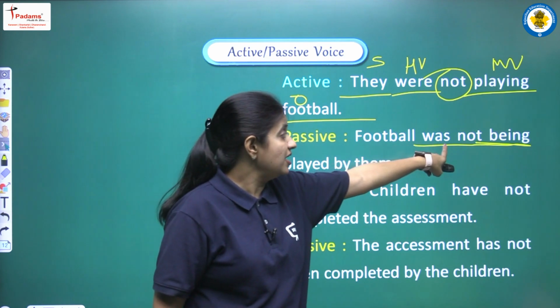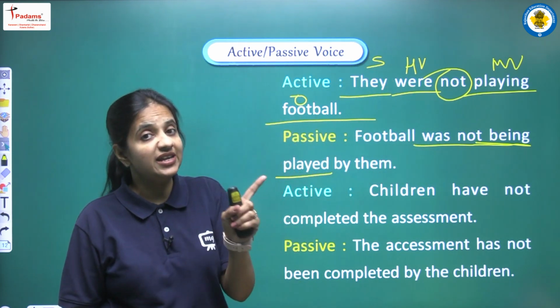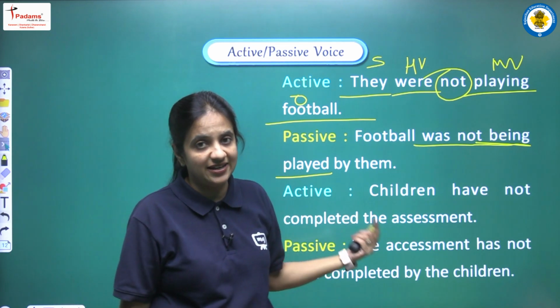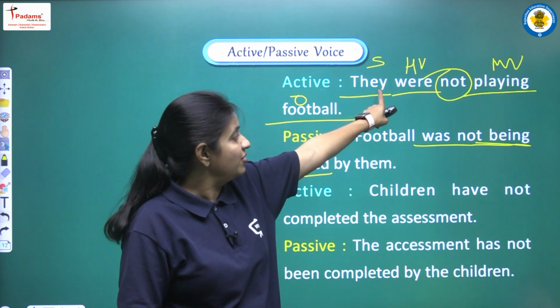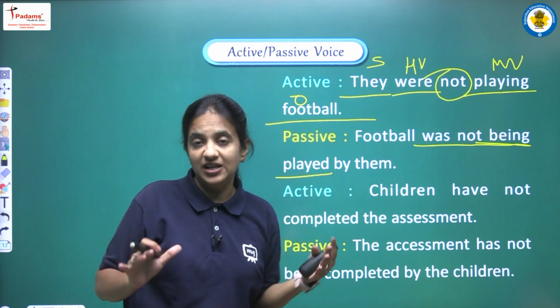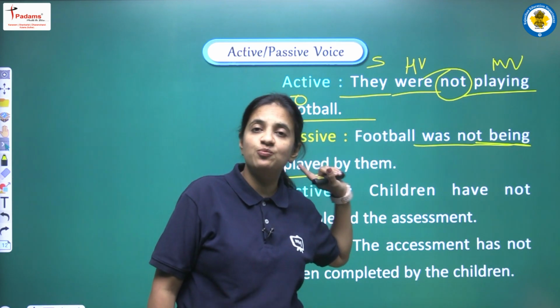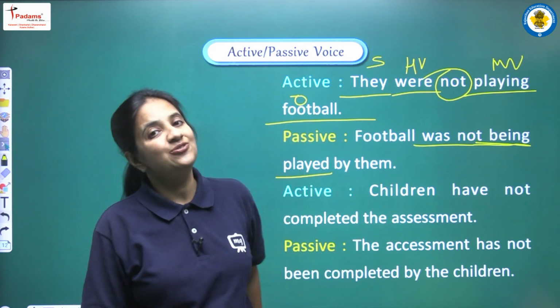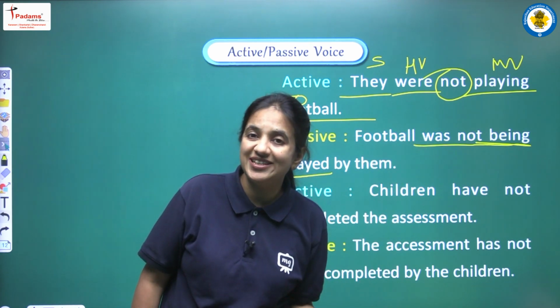So here why we are not writing were, when we were having were? Students, you have to be very careful according to this sentence, that why we are not writing the same helping verb. The reason is that here we were having they, that is plural, so for plural we were having were, but now here when we are having football, that is a singular one, so for football now we are having was, now we have to write was here.